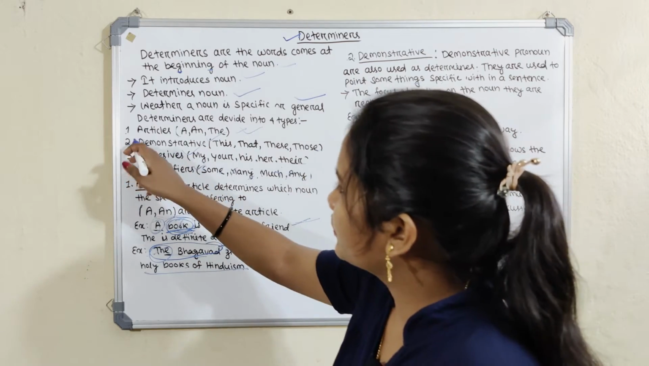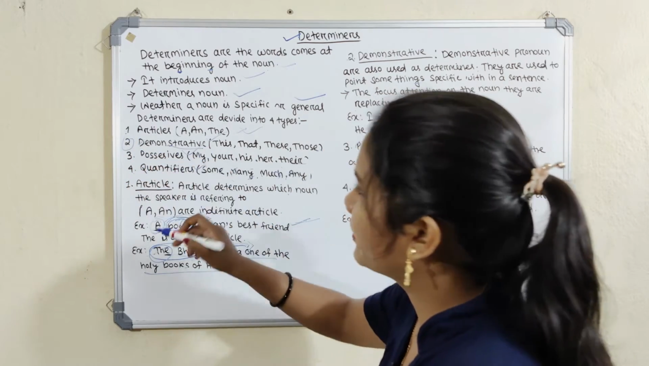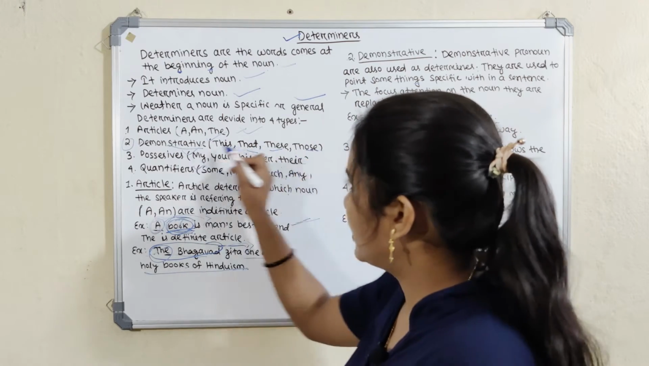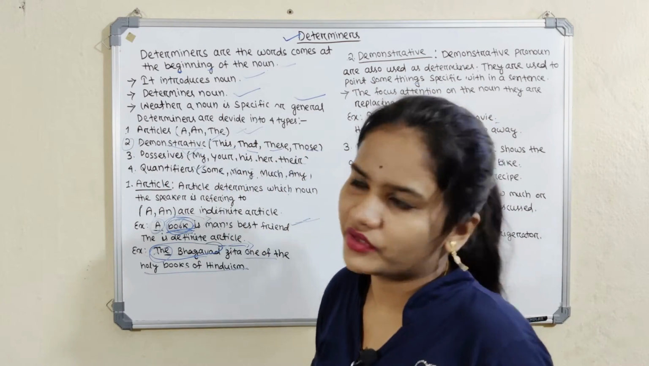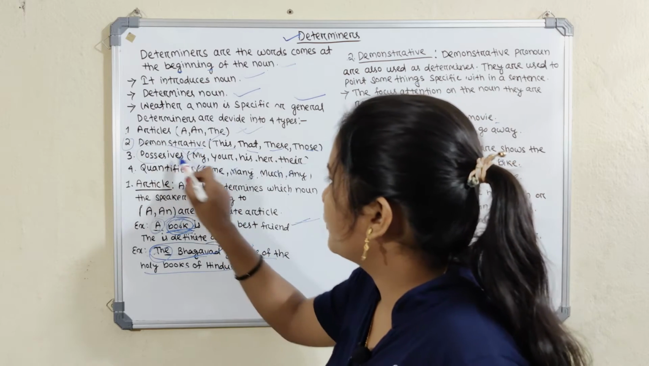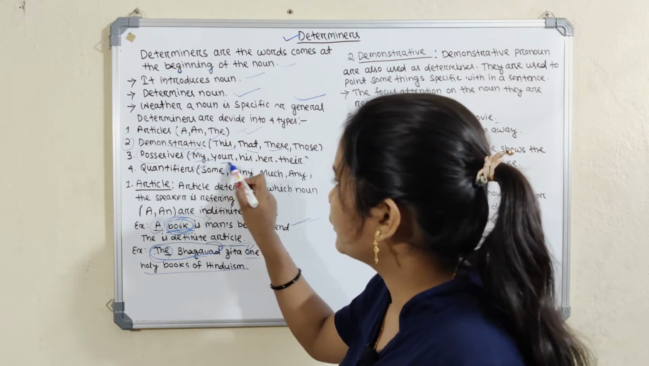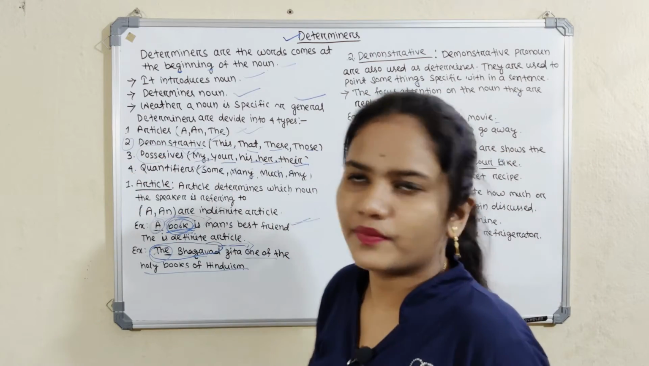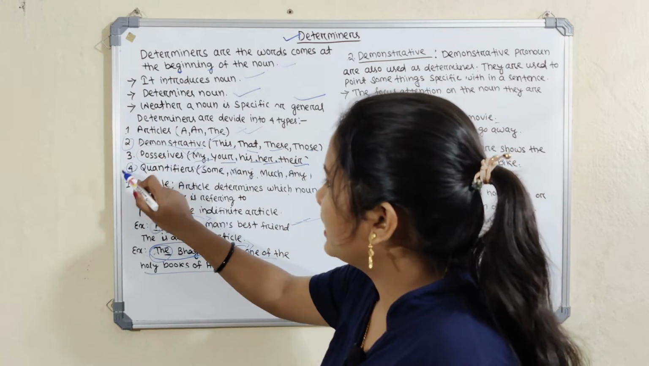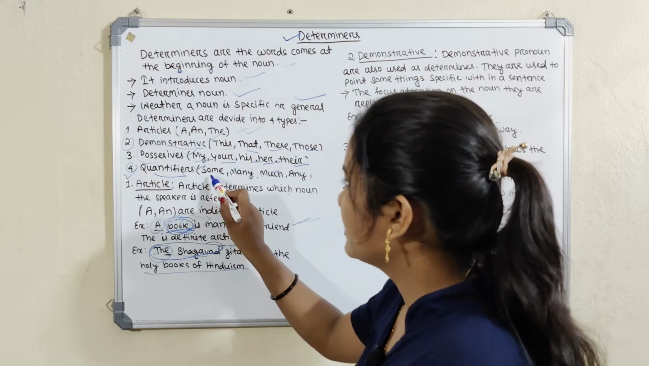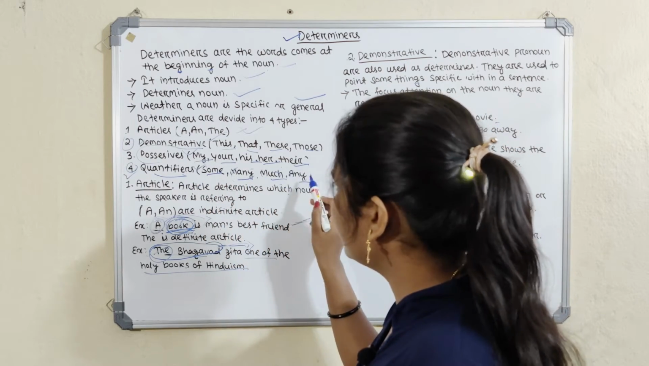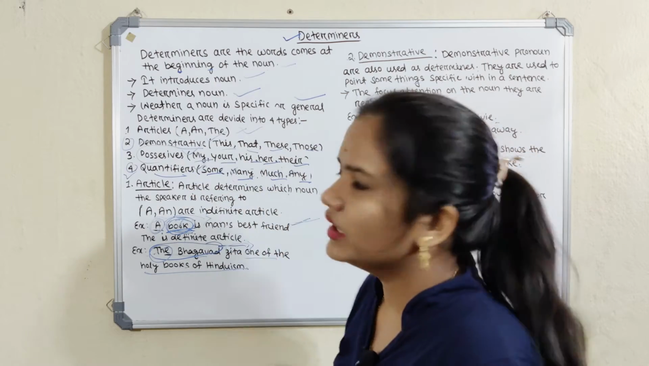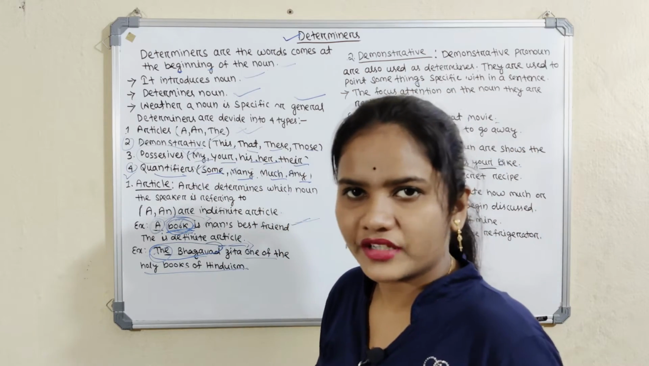So let's move to the second, that is demonstrative. Demonstratives are this, that, these, those. These words come into the category of demonstrative. Third is possessive. Possessive is what? That is my, your, his, her, their. These come into the category of possessive. The fourth and last one is quantifiers. Some, many, much, any come into the category of quantifiers. These 4 are called the different varieties of determiner.